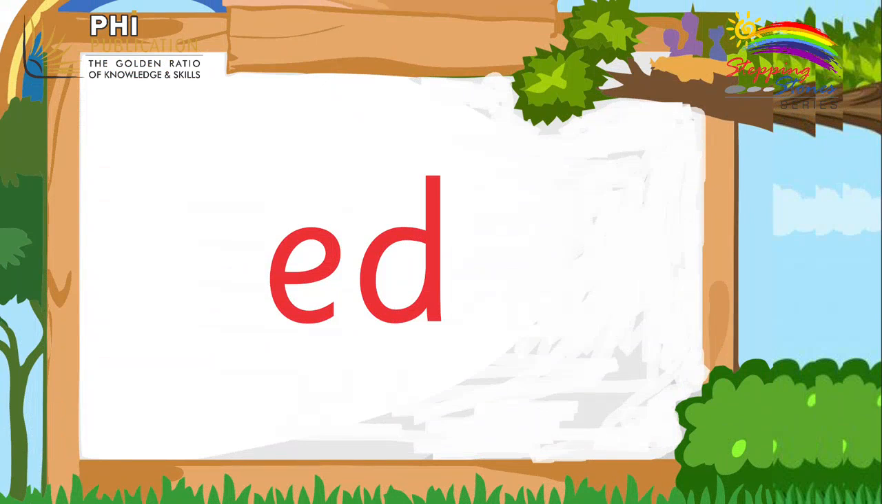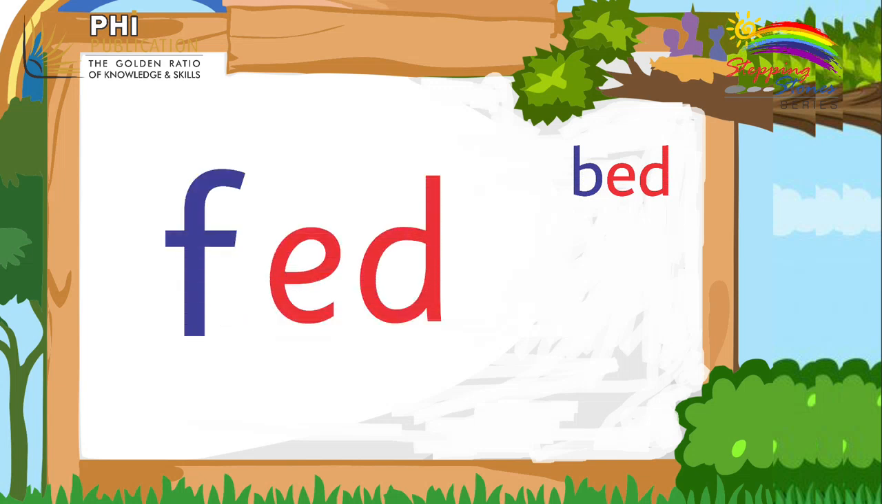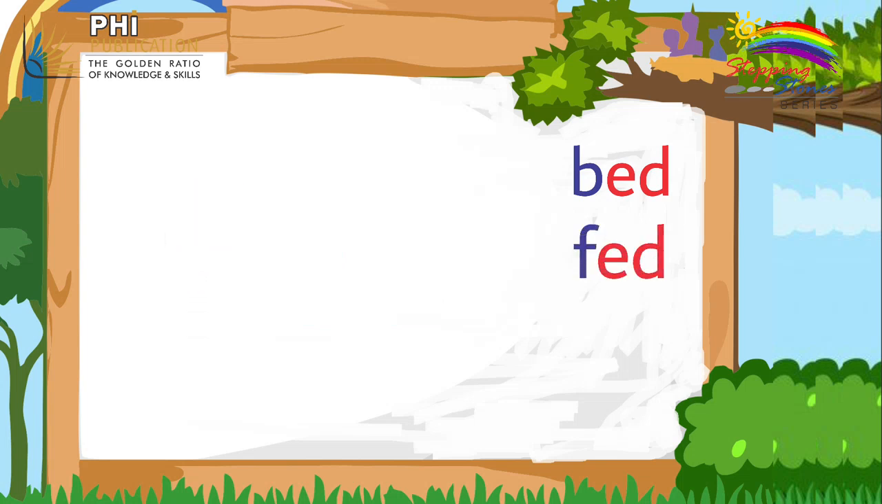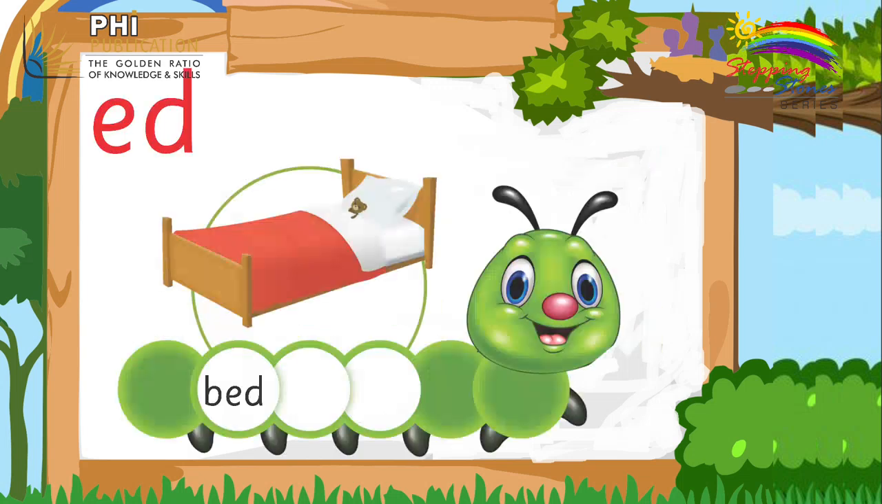Now let's join b with ed. What does it become? It becomes bed. Ba ed bed. Now look, what is this letter? This letter is letter F, and this is ed. F ed fed. Now look, this is letter R and this is ed. Ra ed red. Read bed, fed, red.